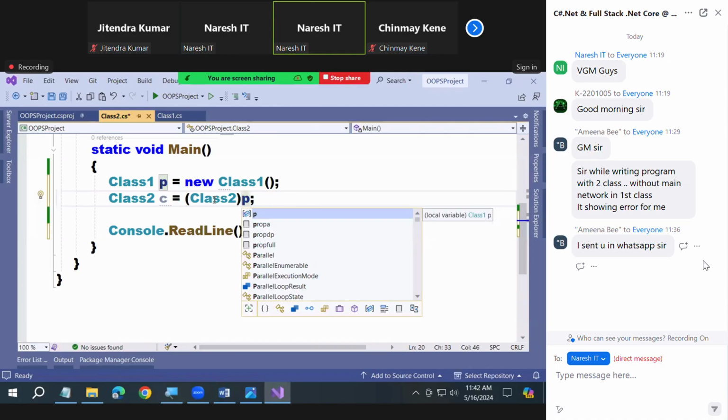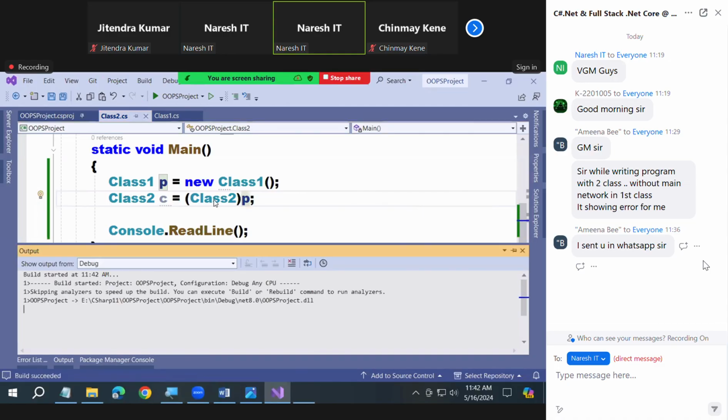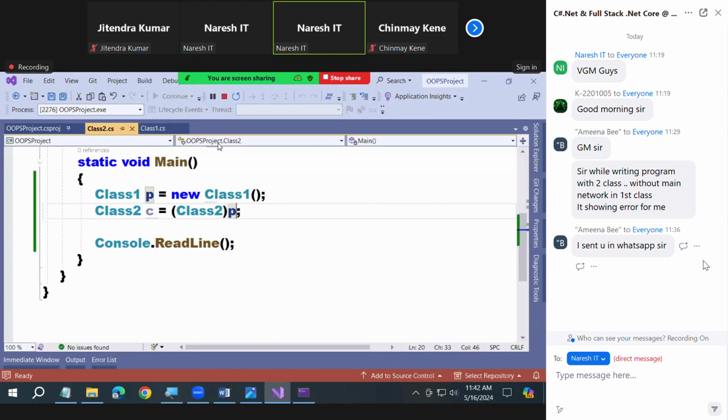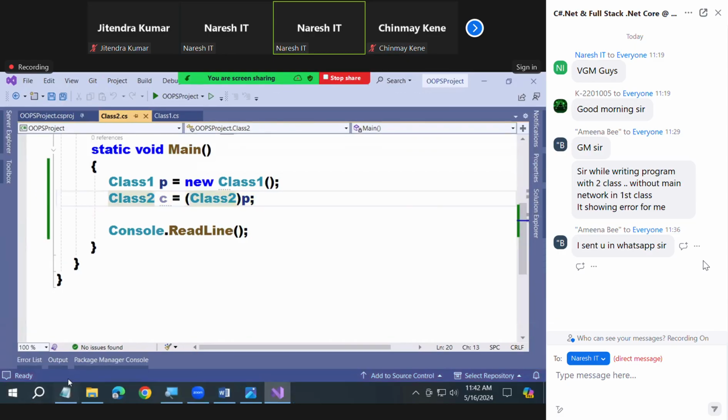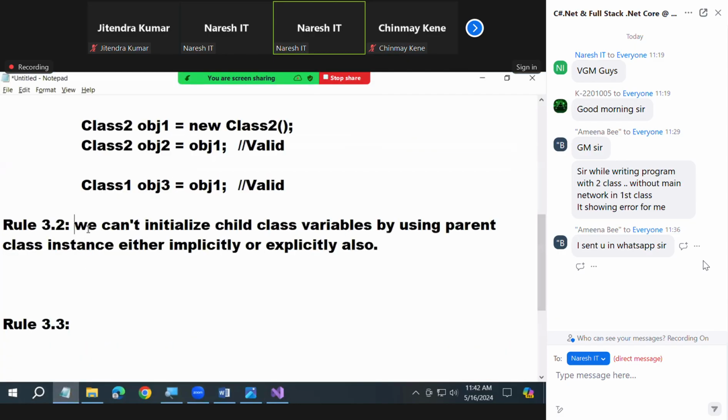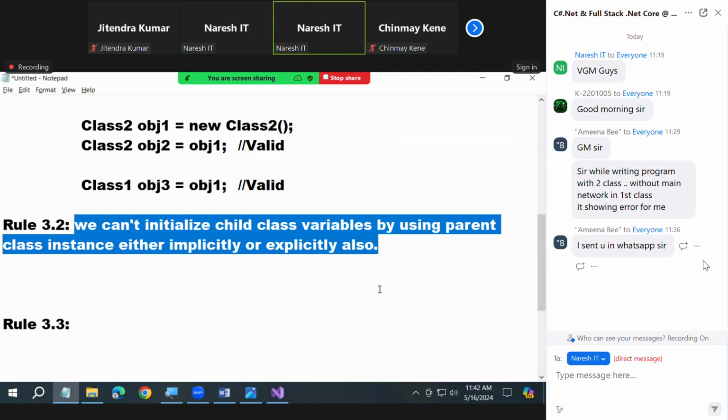Typecasting. What is that? Explicit conversion. Both are explicit conversions only. Error. You can't do that. You cannot do that. Are you clear? Okay. So now, once again, you can read this point.